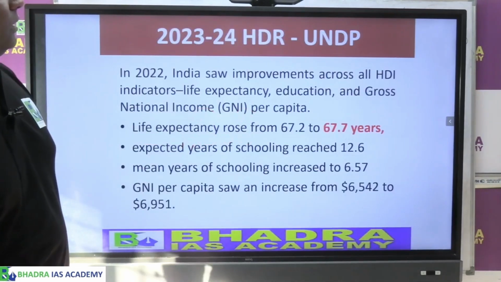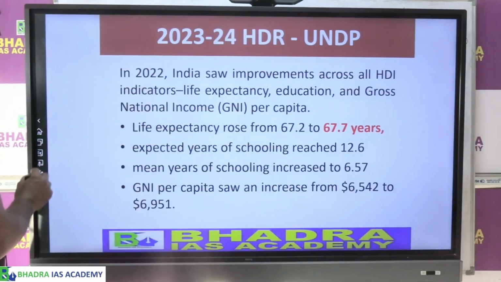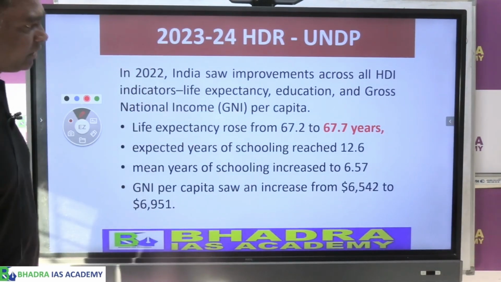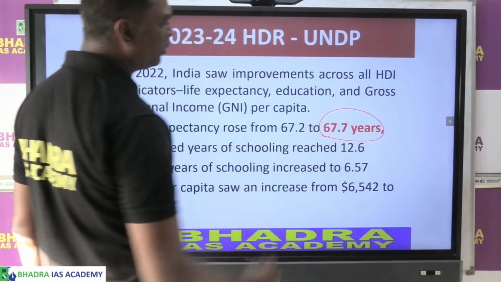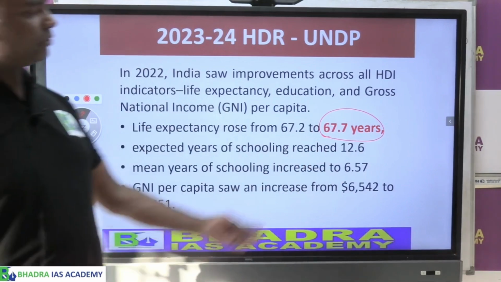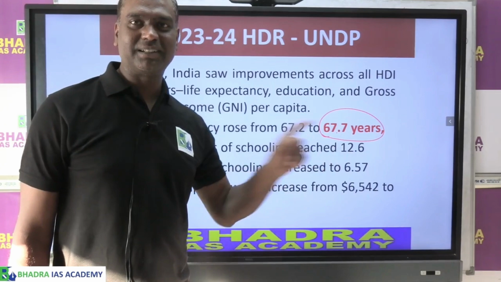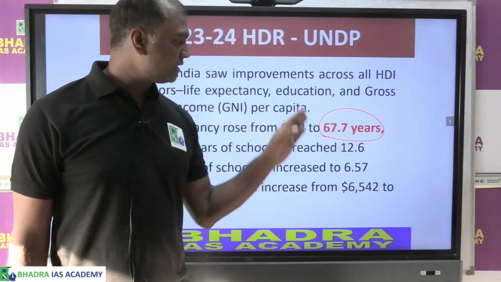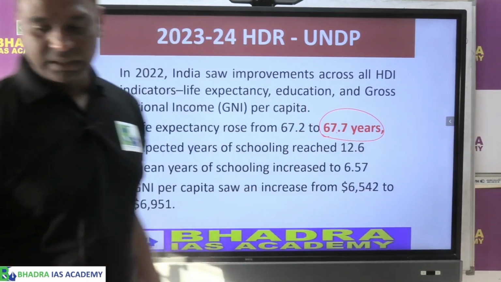Now if you look at the latest Human Development Report that has been published, they have also given the life expectancy for India. There they have given a very low figure, but from the current affairs point of view, this also can be asked, though it is not Assam, it is for India. Since we are listing life expectancy, I thought I would share this information.